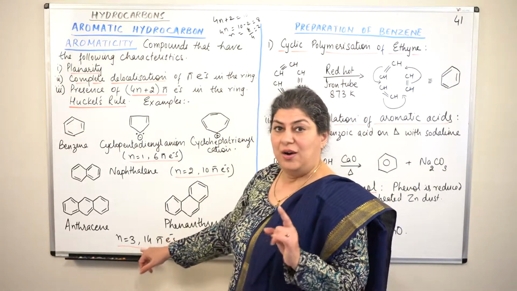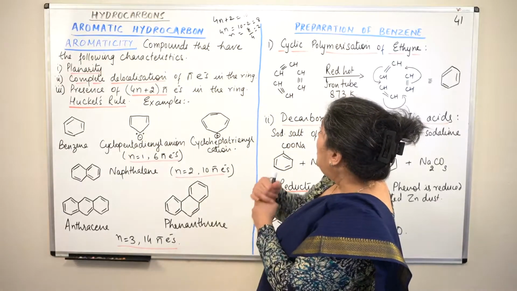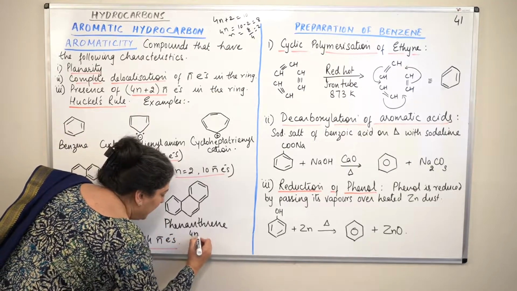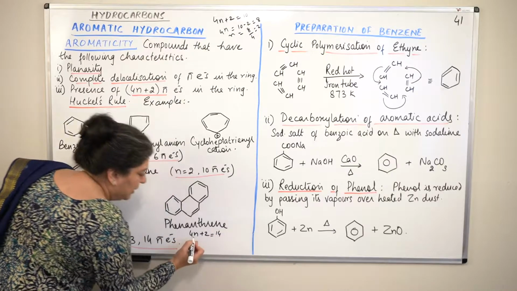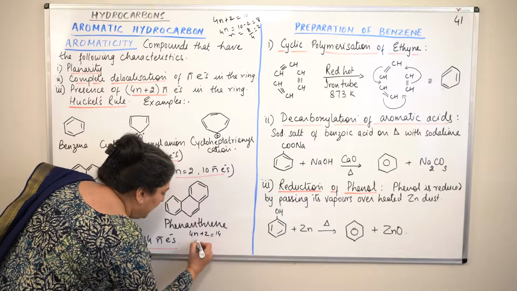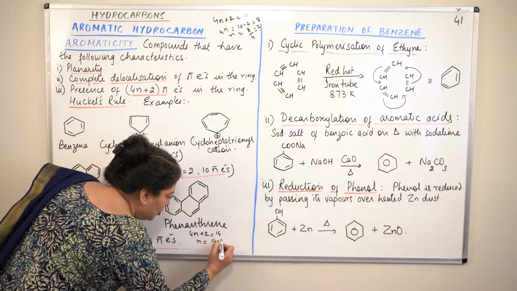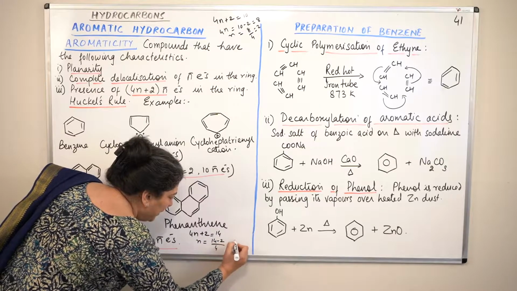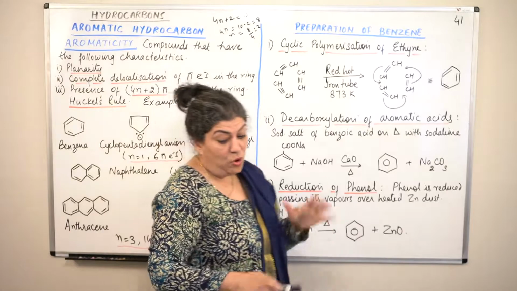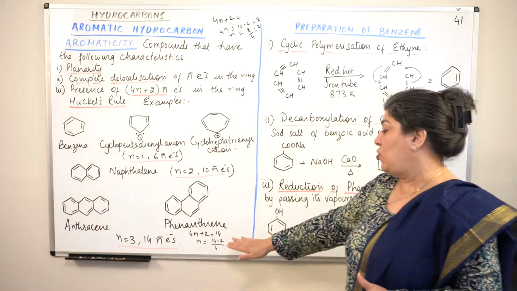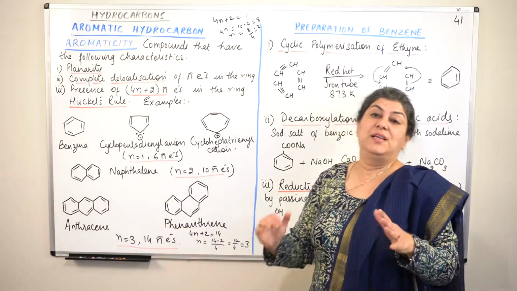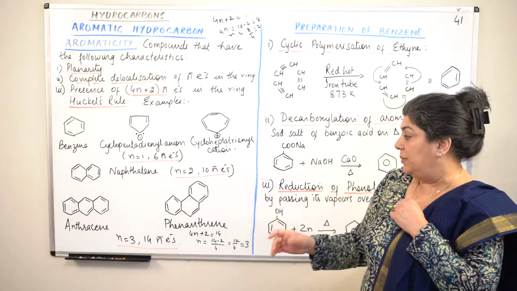So does it have a whole number again? If 7 twos are 14, do this again. 4n plus 2 is equal to 14. Does n come out to be a whole number? So n will be equal to 14 minus 2 upon 4. 14 minus 2 is 12 upon 4 is equal to 3. So it has a whole number value of n. Therefore, this also follows Huckel's rule. And therefore, this compound anthracene is also an aromatic hydrocarbon.